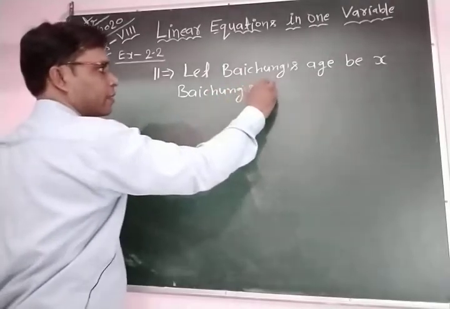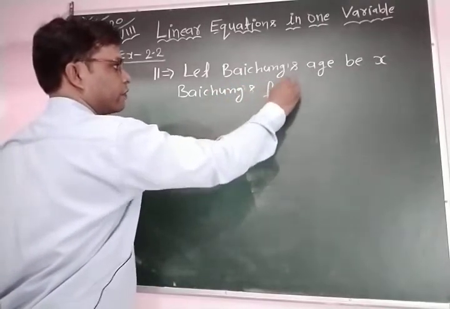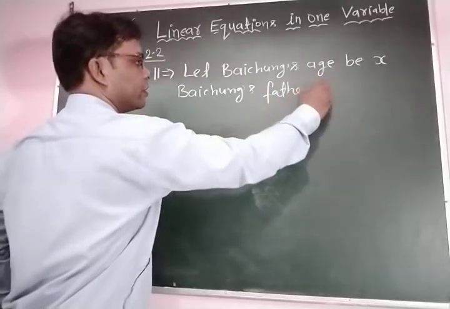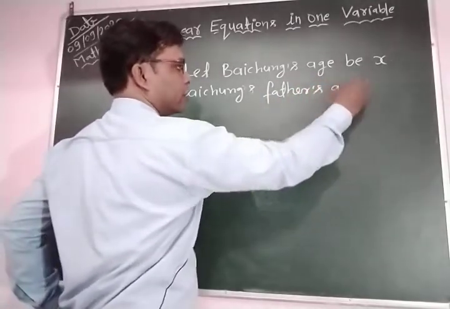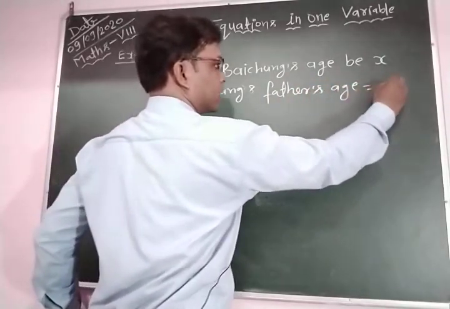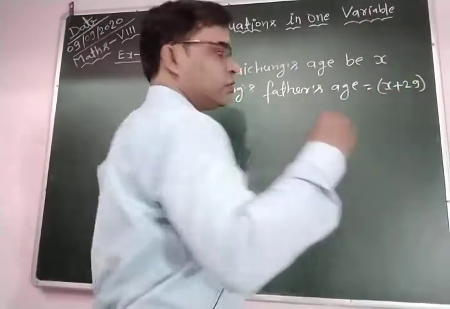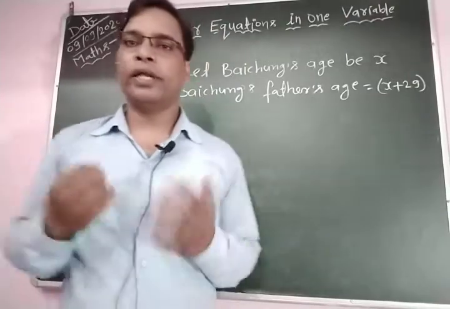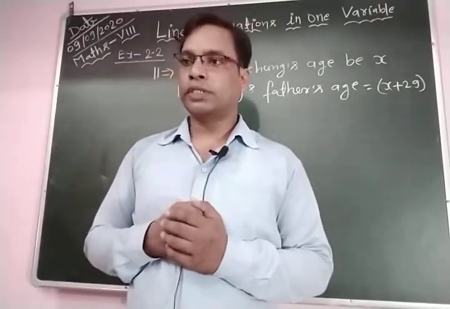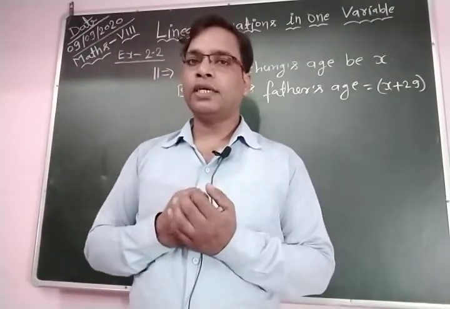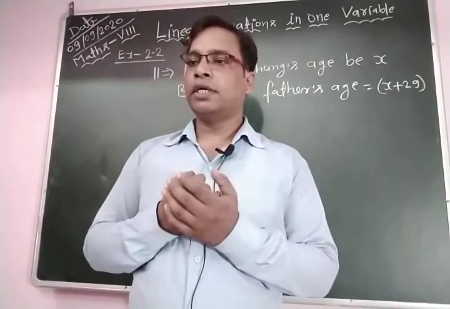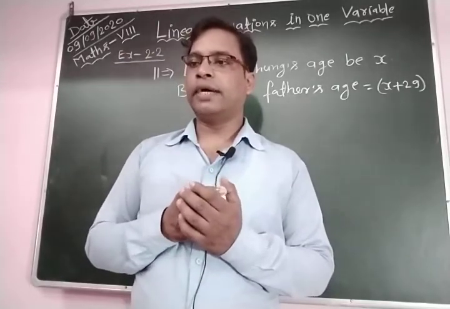Bao Ching's father's age is equal to x plus 29, because the father is 29 years older than Bao Ching. Now we need to find Bao Ching's grandfather's age.